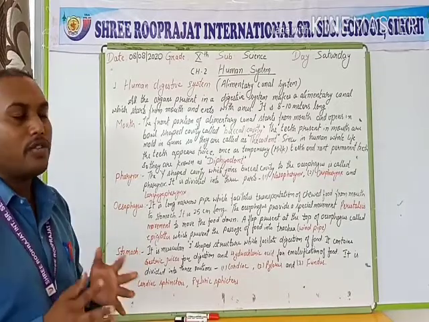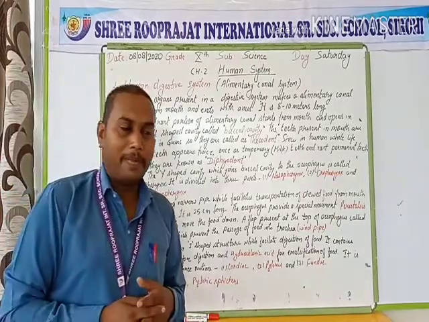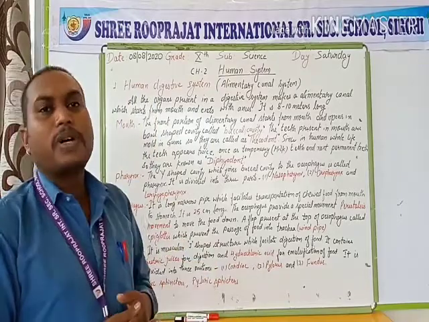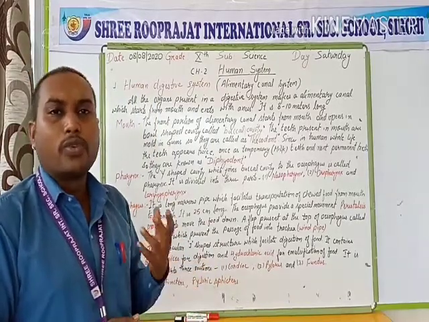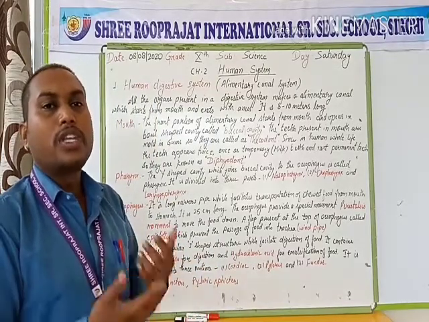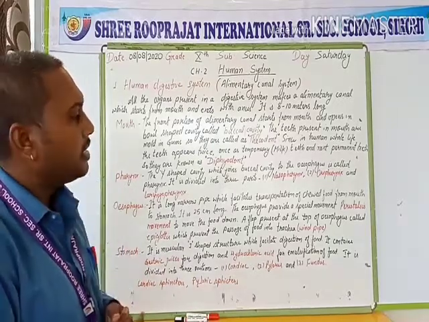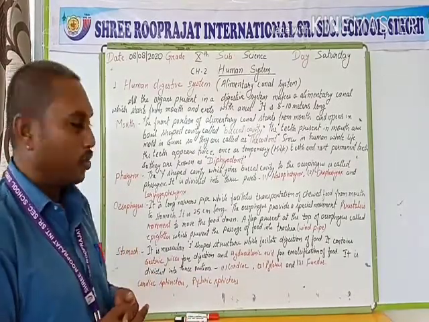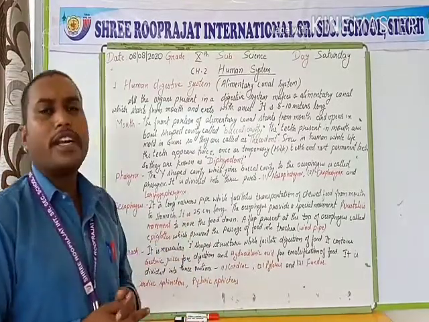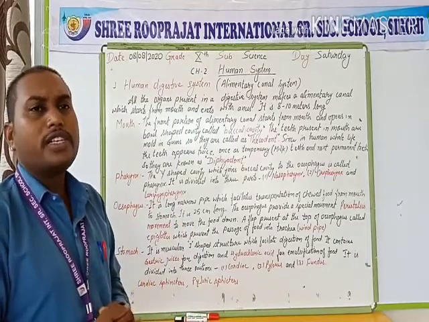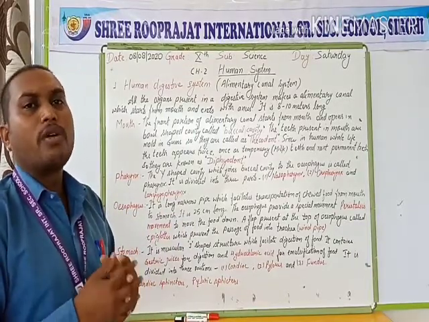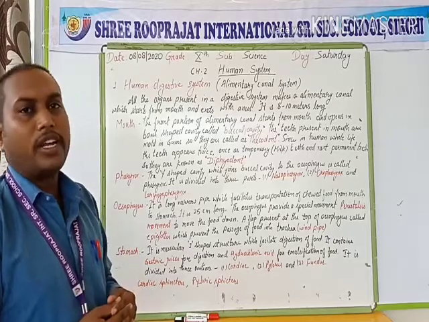Next, the esophagus. The esophagus is a long narrow pipe which transfers the chewed food from our mouth to the stomach. It is a 25 cm long tube and it provides a special movement through which food is transported from mouth to stomach.